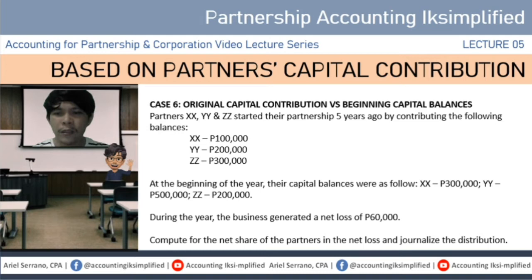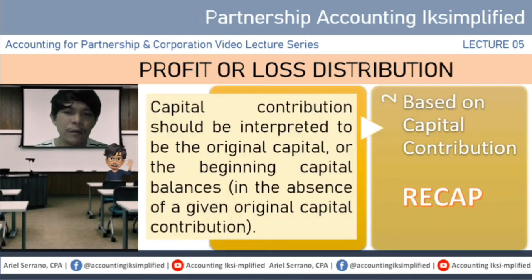Okay, ang gusto ko ditong bigyan ng emphasis is etong galing sa lecture 3 discussion, that the capital contribution should be interpreted to be the original capital or the beginning balances in the absence of a given original capital. Pero kung given yan parehas, we will go for the original capital contribution.